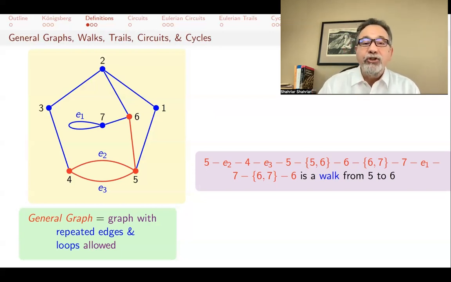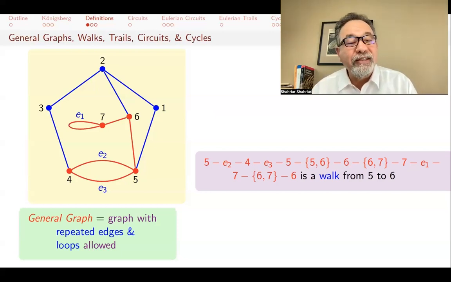But when you have double edges, you might need a name for them so that you know which one of the double edges you're traversing. After 6, you will take the edge 6, 7 to 7. Then you take the loop E1 back to 7, and then you take the edge 6, 7 back to 6. And so if you start with 5 and go through this walk, you end up at 6, and this is a walk from 5 to 6.